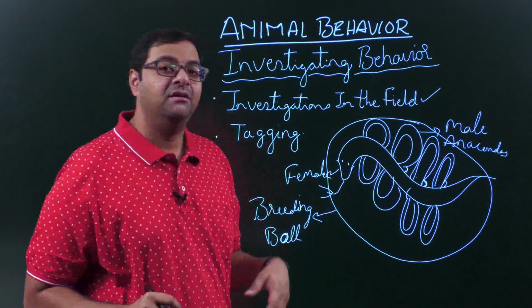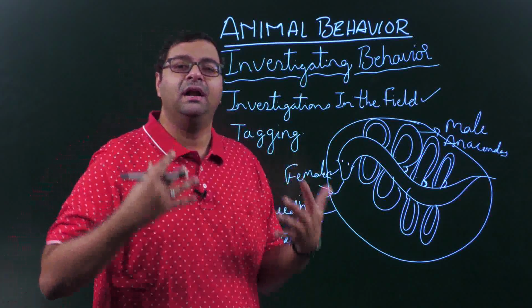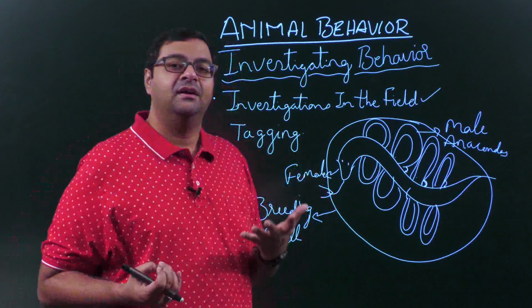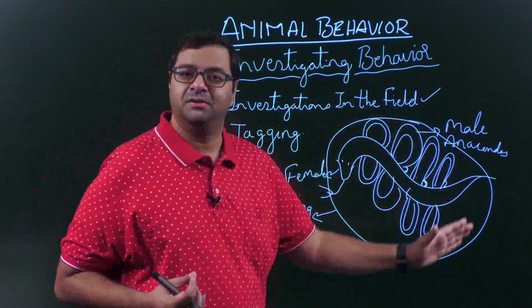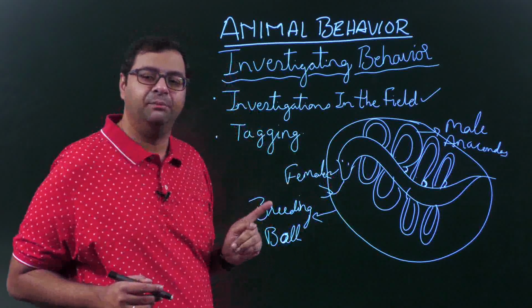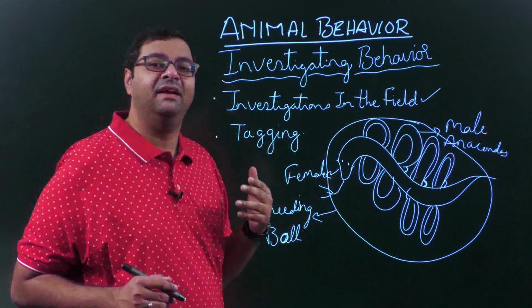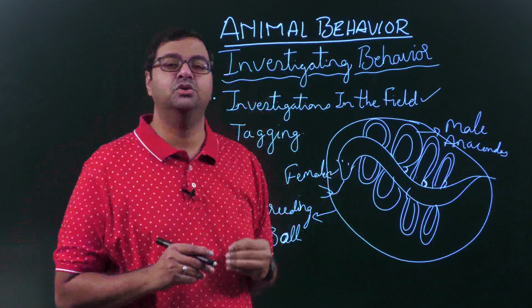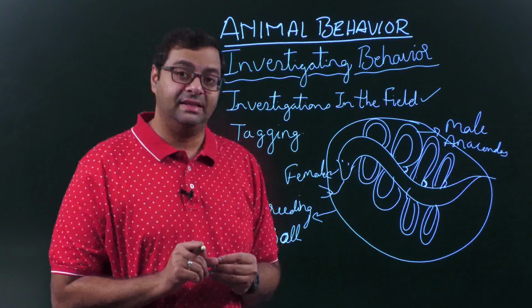Okay, and because of these wildlife scientists, they go to an extent, we are getting all this information. So scientists, when they are investigating behavior, they go to various lengths. They go to the maximum lengths to get this information.